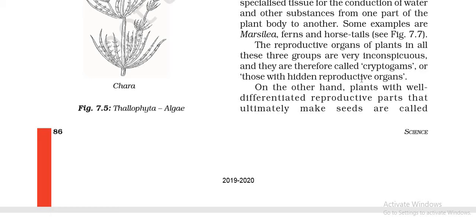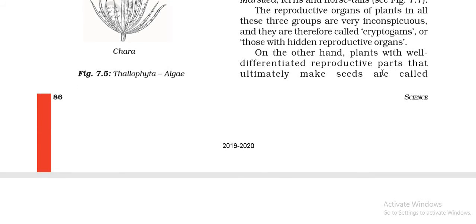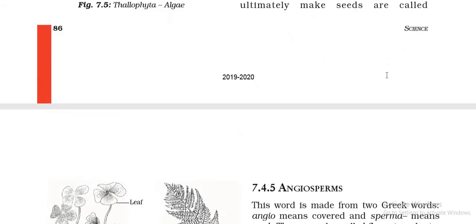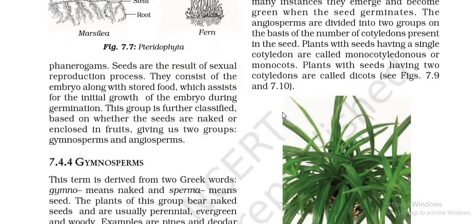So the first three divisions that we have studied, Thallophyta, Bryophyta and Pteridophyta, fall under the category of cryptogams, right? And the other category, in which the reproductive parts are well differentiated, falls under the category of phanerogams, right?